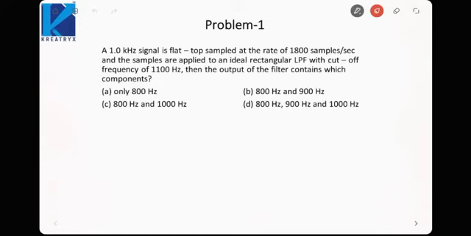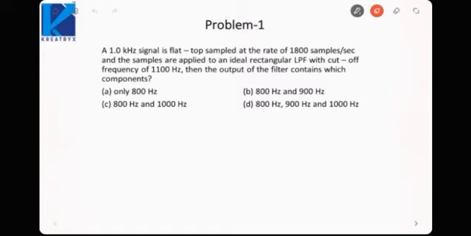Hello guys, in the last lecture we covered concepts about sampling. We saw that sampling is used to convert continuous time signals into discrete time signals. We saw what a sampled signal looks like. It is basically periodic and it is repeated at the sampling frequency. And we studied the concepts of Nyquist interval and Nyquist rate. So in this lecture we will see some problems that have appeared in the GATE examination from this topic, so as to know how questions can be framed from this chapter.